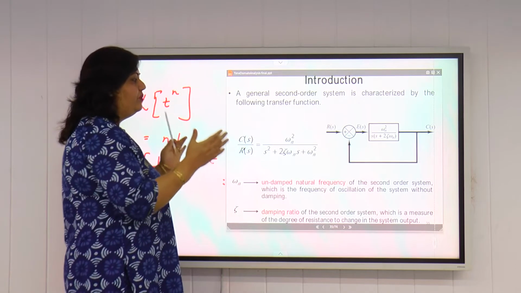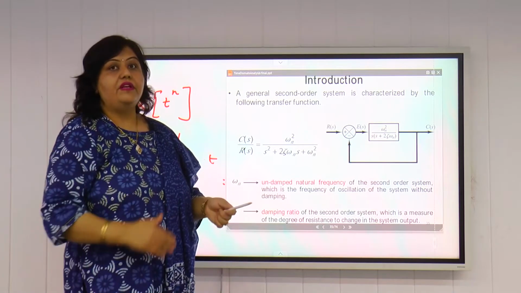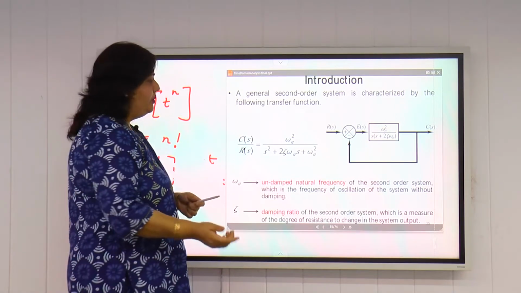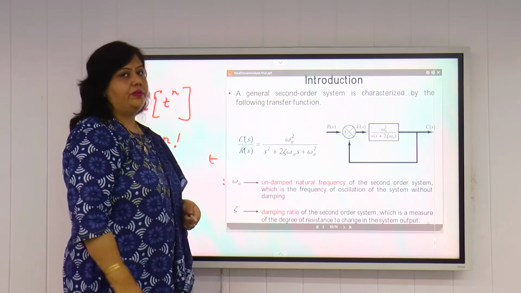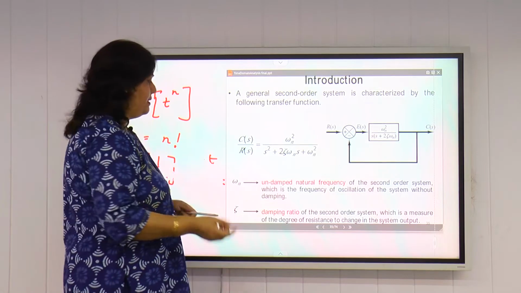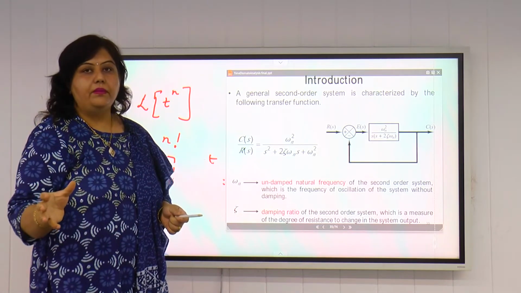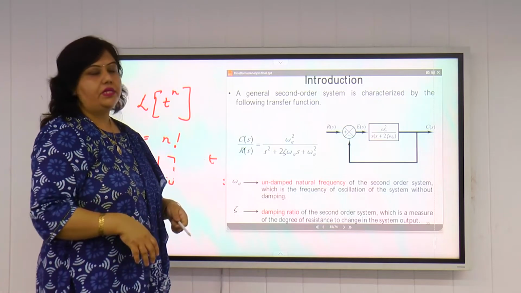Now we have to define the time response or the dynamic response of this second order system when subjected to a unit step input. Unit step input means we have to take R(s) equal to 1 by s, because the Laplace transform of a unit step is 1 by s. So we'll discuss how c varies with respect to time when subjected to a unit step input.